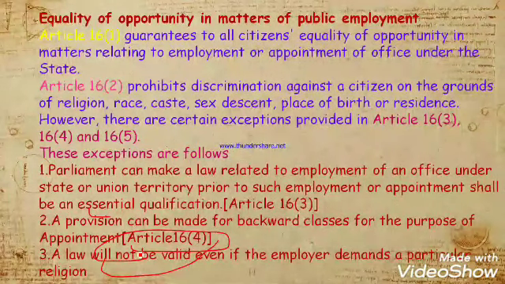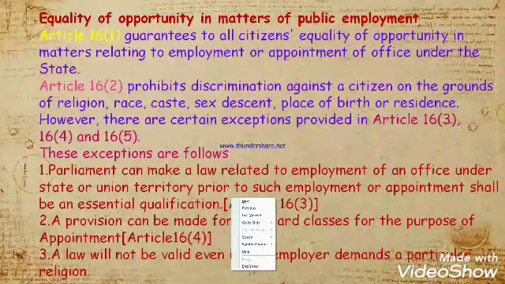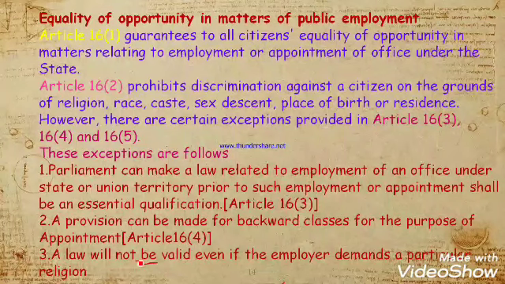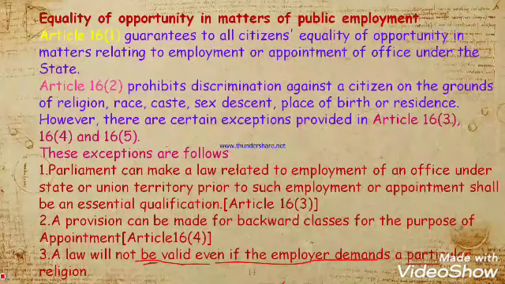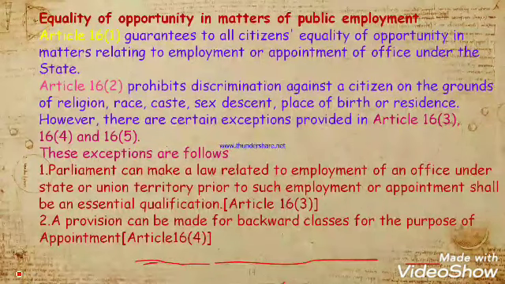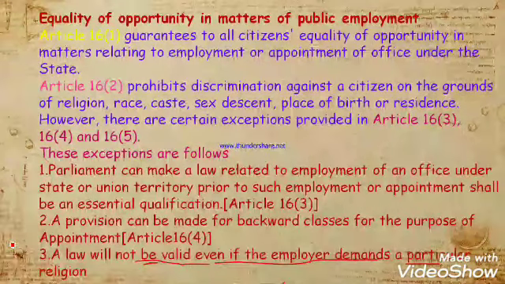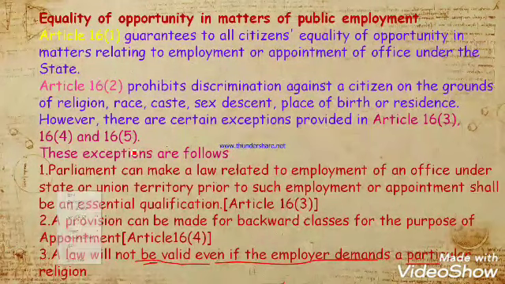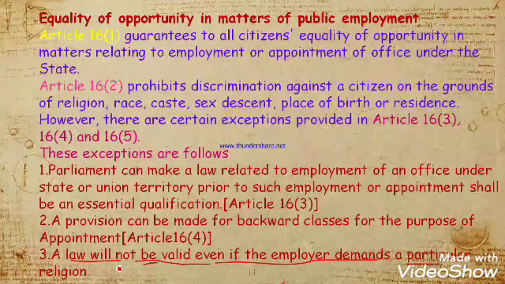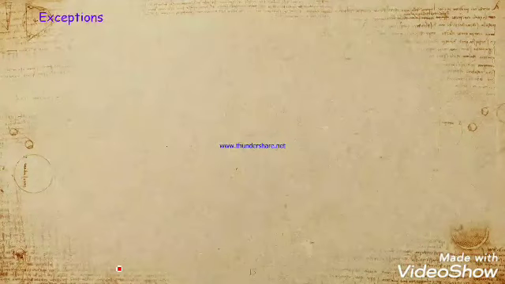A law will not be valid if the employer demands a particular religion. For example, in the case of a temple, a certain religion can be demanded, and the employer can say that the Pandit has to be Hindu. Then it cannot prohibit equality of opportunity in matters of public employment.